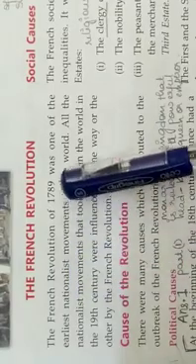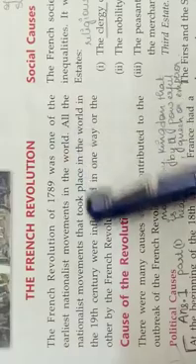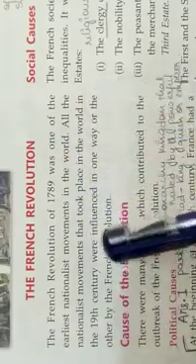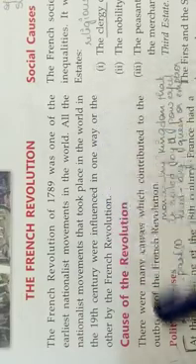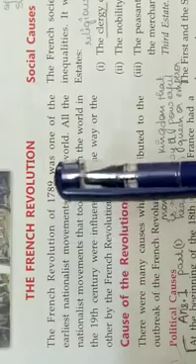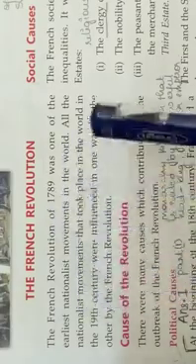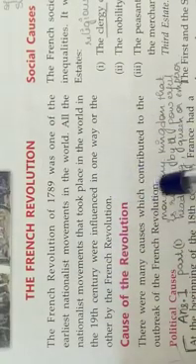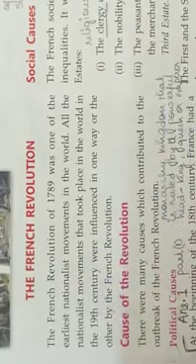The French Revolution. The French Revolution of 1789 was one of the earliest nationalist movements in the world. All the nationalist movements that took place in the world in the 19th century were influenced in one way or the other by the French Revolution. It took place in 1789, and it influenced all the other nationalist movements of the 19th century.